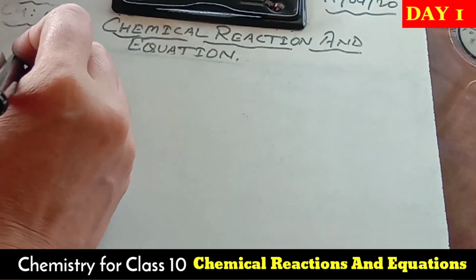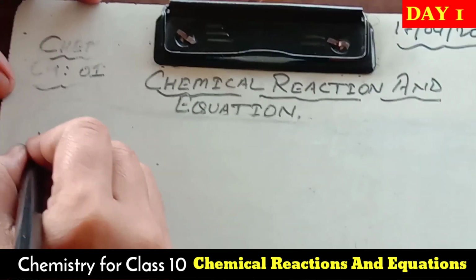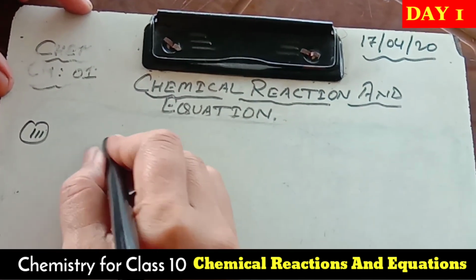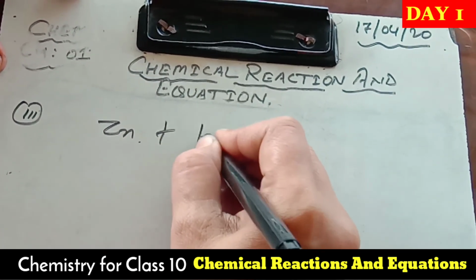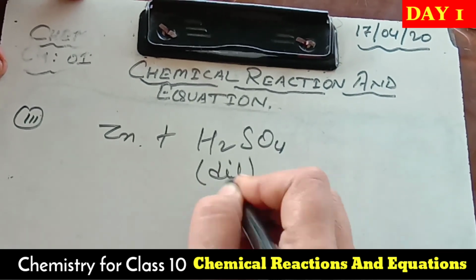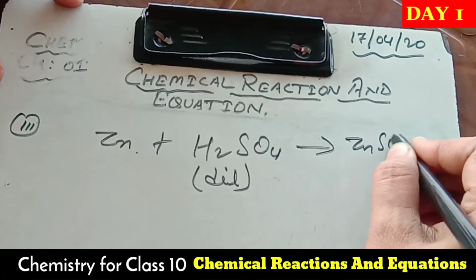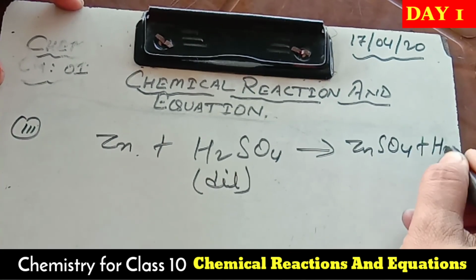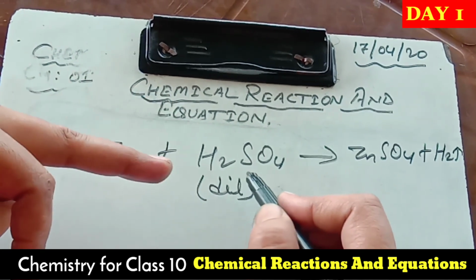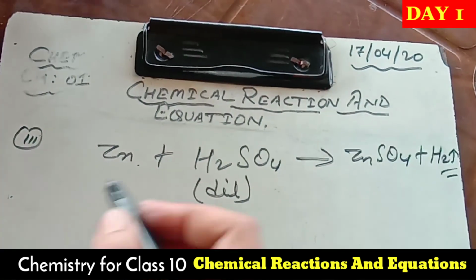Now dear students, some more examples. When zinc reacts with another acid, we get the same result. So see, zinc reacts with H2SO4, but keep in mind it should also be dilute. Then we get the same result: zinc sulfate plus hydrogen gas. Means whether we take hydrochloric acid or sulfuric acid, we get the same result, evolution of hydrogen gas.